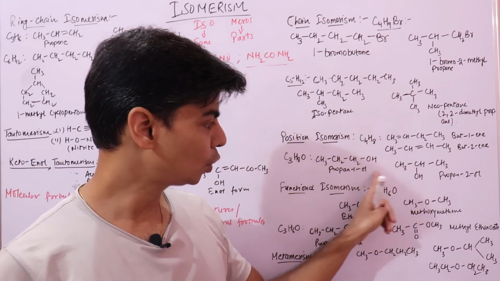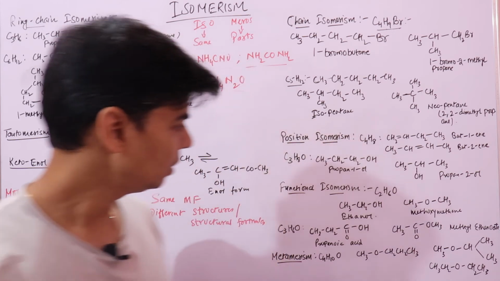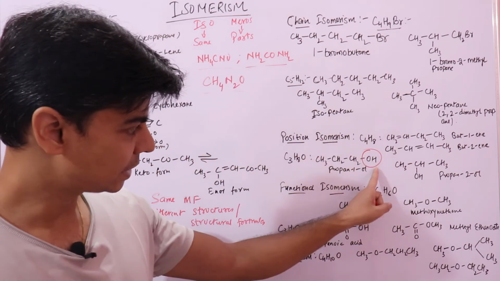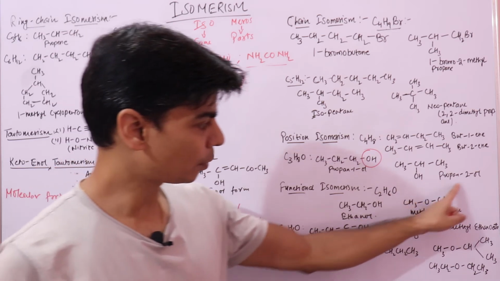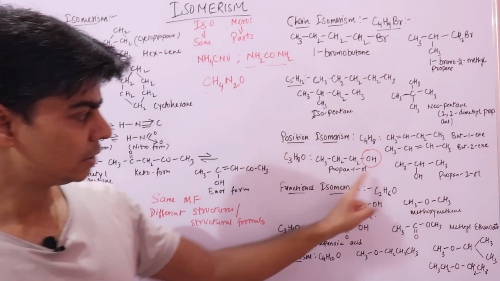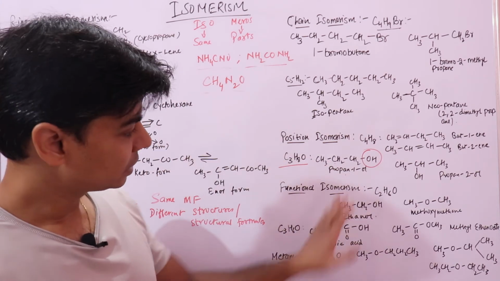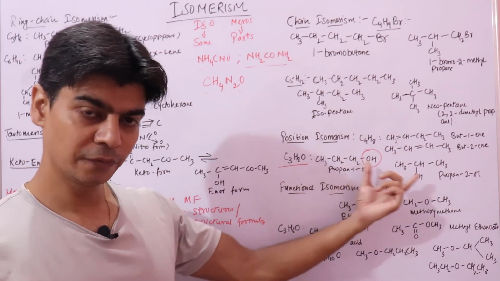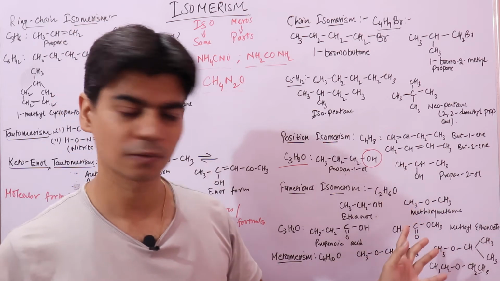OH belongs to the alcohol family. So here you can see the position of this OH group. If I move this OH group here, it will change to propan-2-ol. Here it is propan-1-ol. So different structures, but the same molecular formula. Due to different structures, they have different physical and chemical properties, and they are isomers of one another.